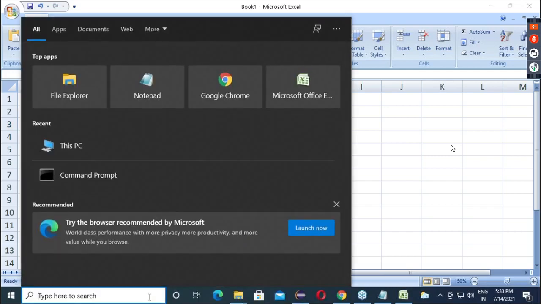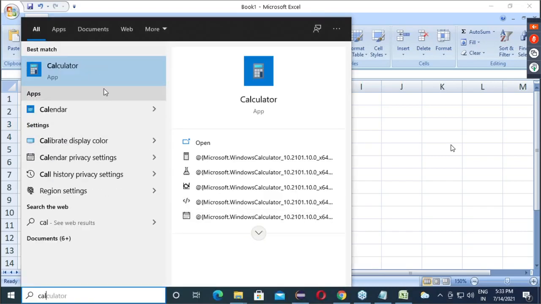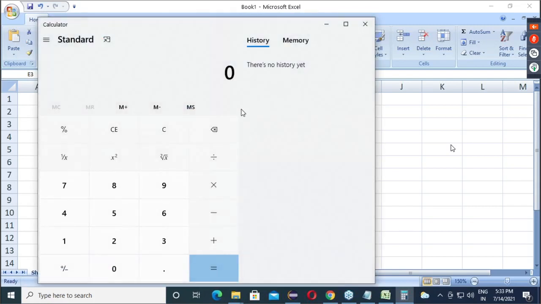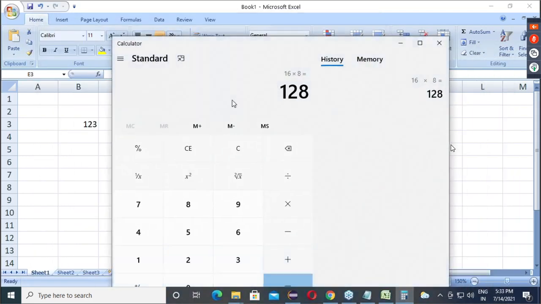Okay, I got to know. So 16 into, if we go 8, we get 128. What is our number? 123. So 16 into 7 is 112.